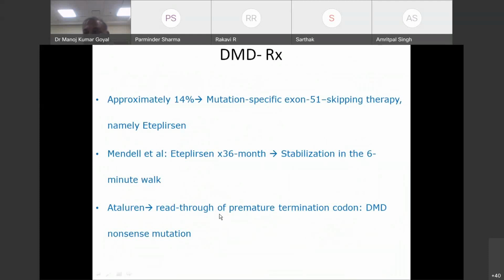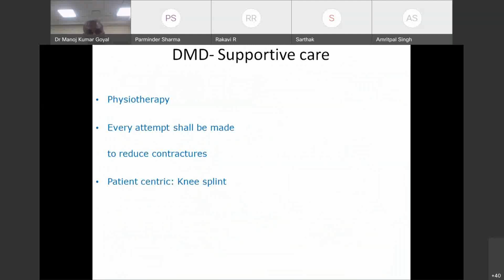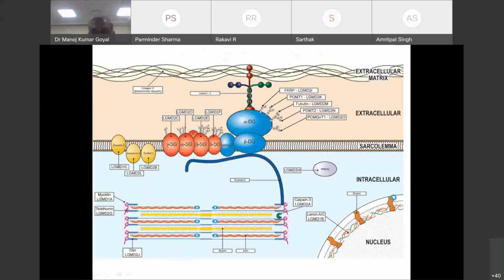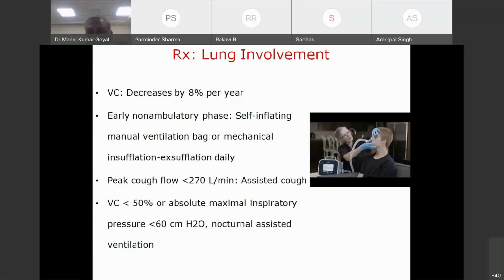So hopefully in the future, we will have better therapies and we may be able to cure these diseases which are incurable at present. Other management points: something can be done for every patient. So we should attempt physiotherapy, knee supplements, and every attempt should be made to reduce contractures. I complete Duchenne muscular dystrophy here.